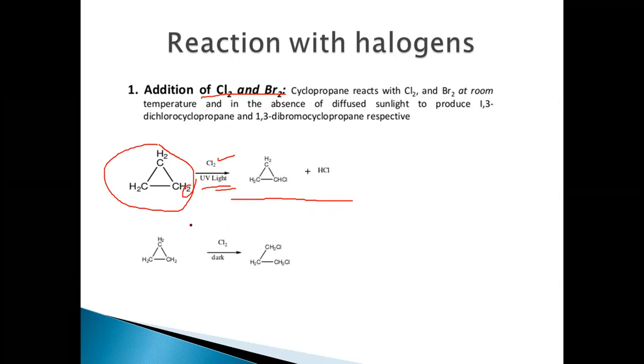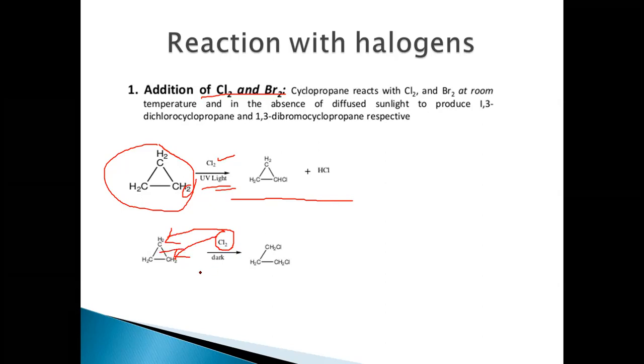But one of the reactions that cyclopropane undergoes is the addition reaction, where in the dark, chlorine is added to these two carbon atoms, and this carbon-carbon bond is broken.